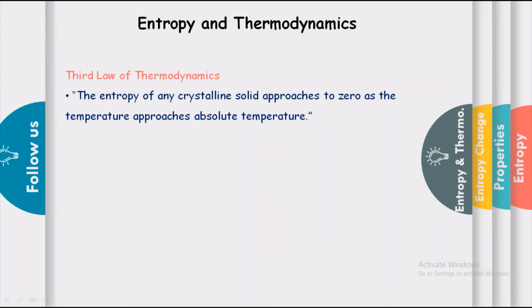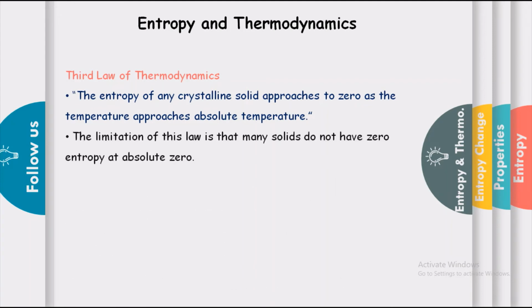So this is the statement of the third law. The entropy of any crystalline solid approaches 0 as the temperature approaches absolute zero. Now it is because there is a perfect order in a crystal at absolute 0 temperature.